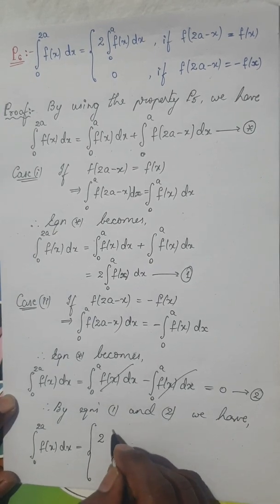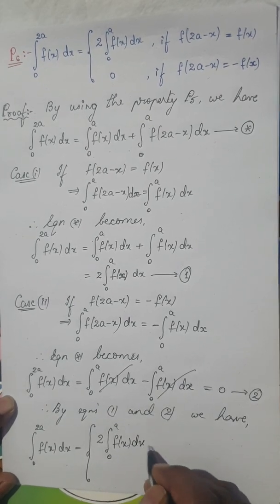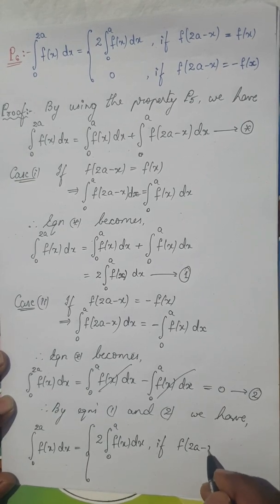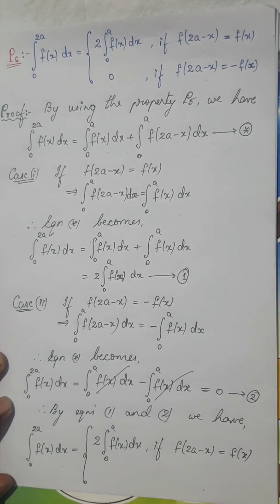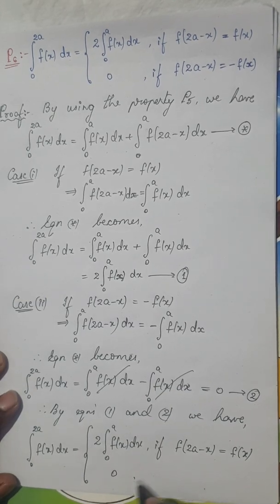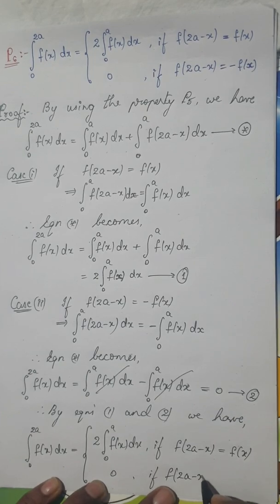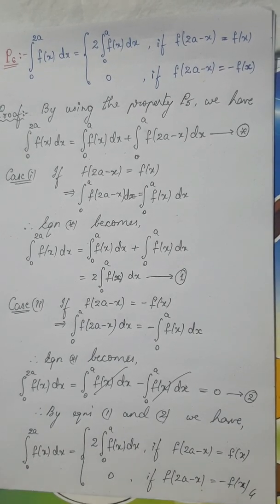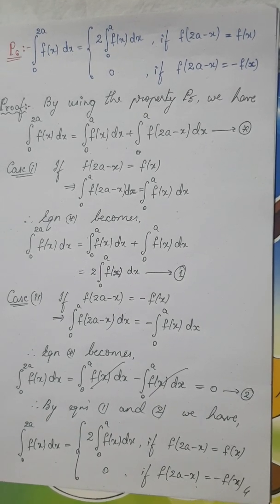First one is 2 times the integral 0 to a f of x dx, when you should write the condition, if f of 2a minus x is nothing but simply f of x. 0 if, when is the case? If f of 2a minus x is nothing but minus of f of x, and that is the proof of this property. Okay. Very simple property.